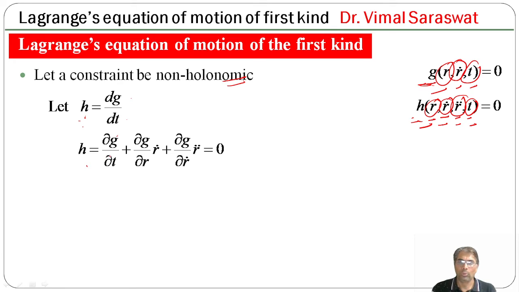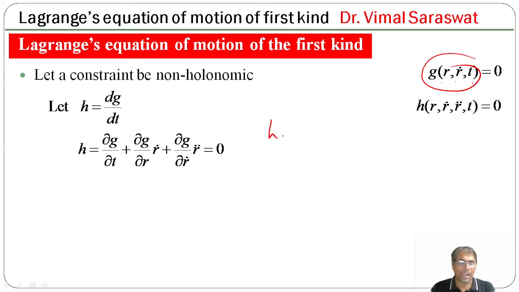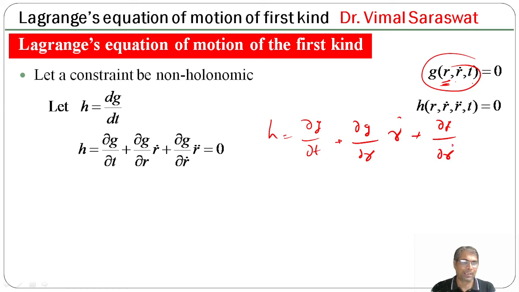So h equals del g by del t plus del g by del r into r dot plus del g by del r dot into r double dot equals 0. Because g is a function of r, r dot and t, h is equal to del g by del t plus del g by del r, we differentiate g with respect to r into del r by del t, that is r dot, plus del g by del r dot.